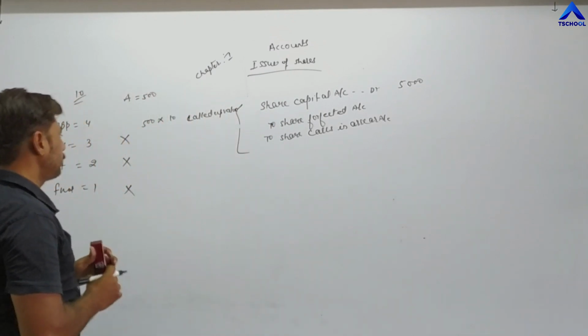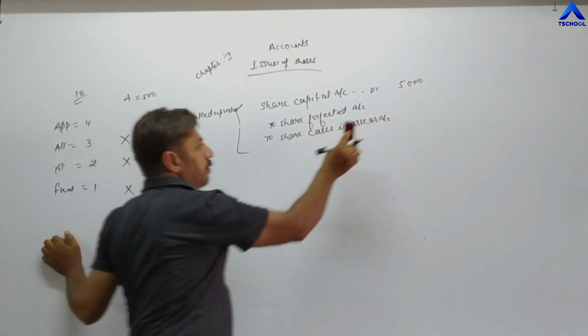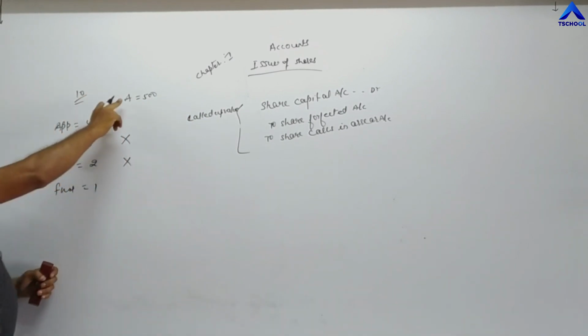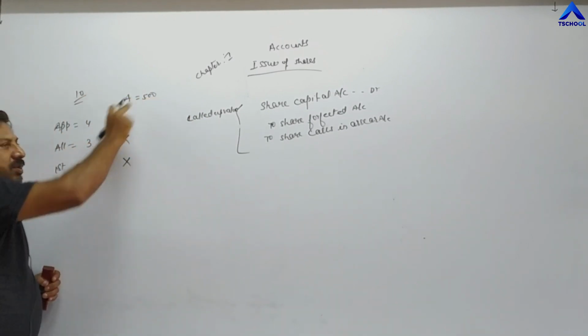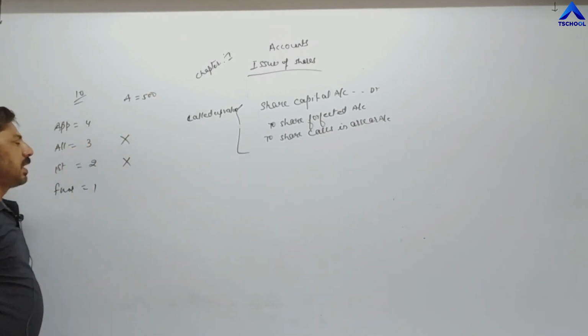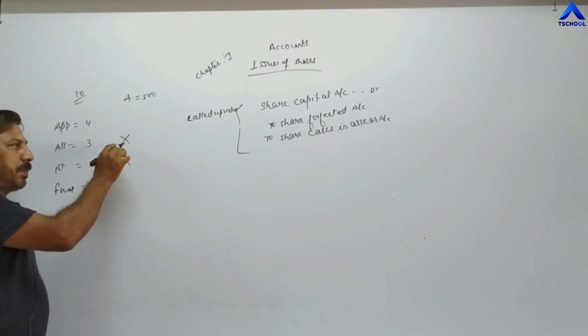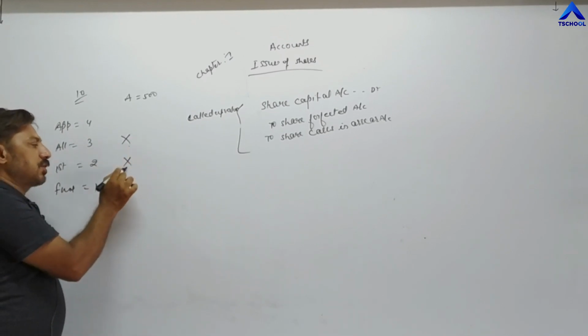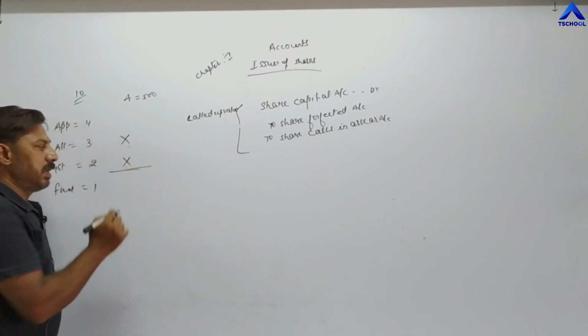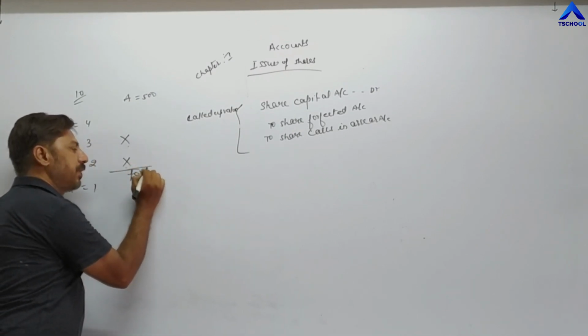Now another example. Suppose A has purchased 500 shares, and on these 500 shares he has not paid allotment and first call, and immediately after first call his shares are forfeited.